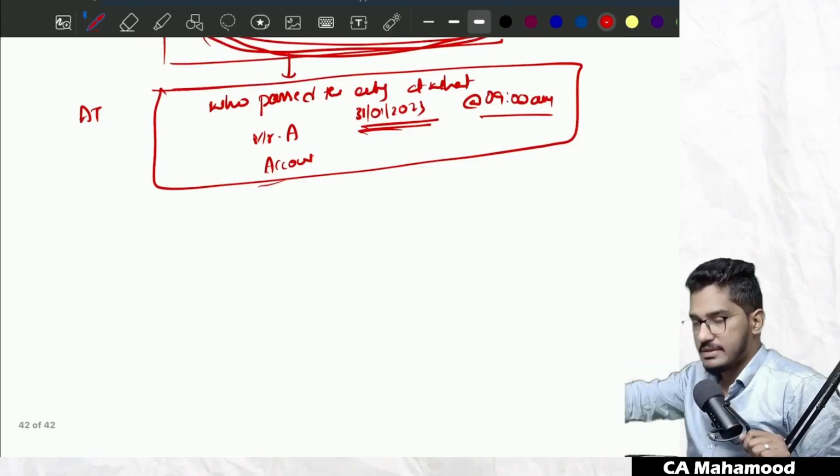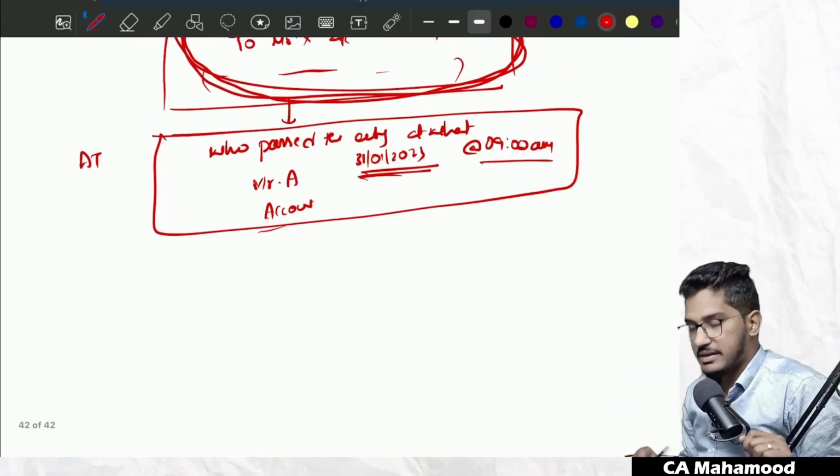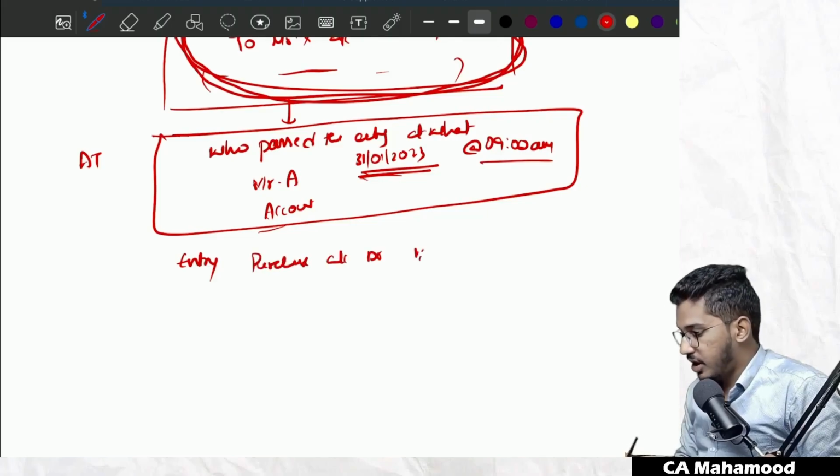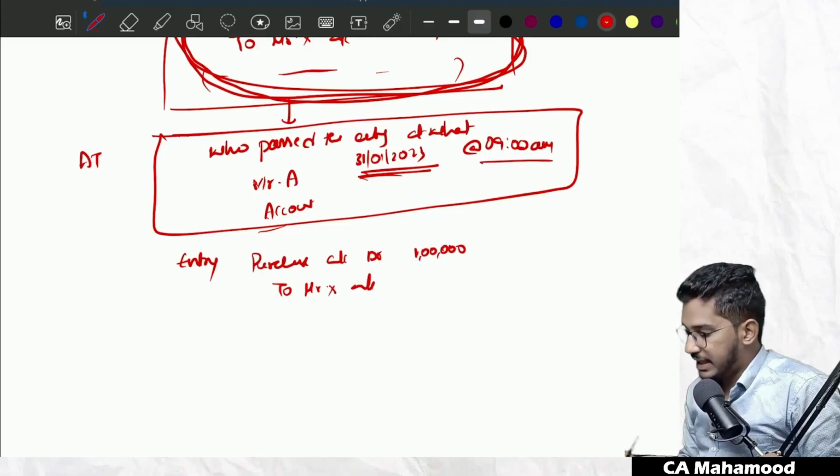Okay, so let us extend this example. For example, assume that the client is having such an accounting software where an entry will be passed by an accountant. Same entry we will take: purchase account debit 1 lakh to Mr. X account 1 lakh. This entry was first recorded.